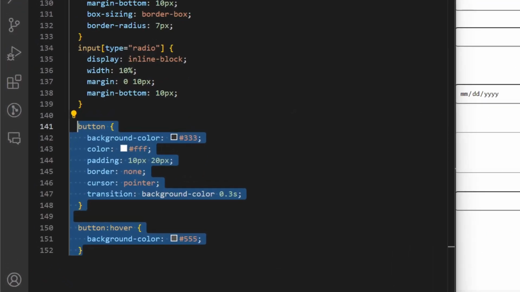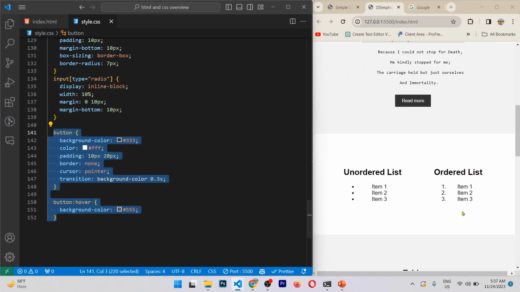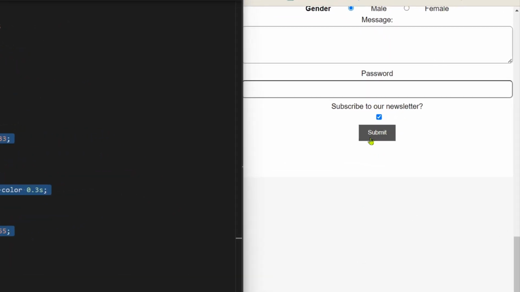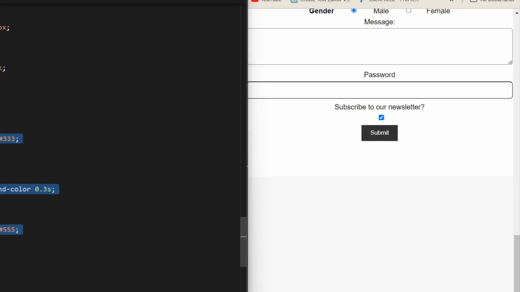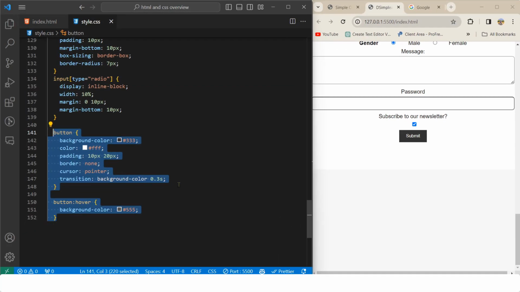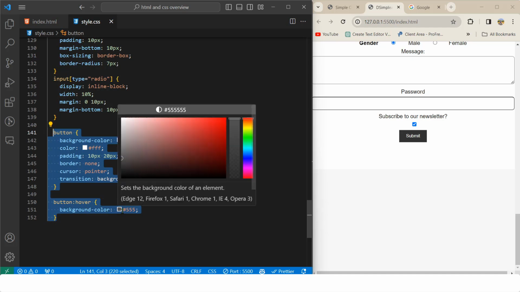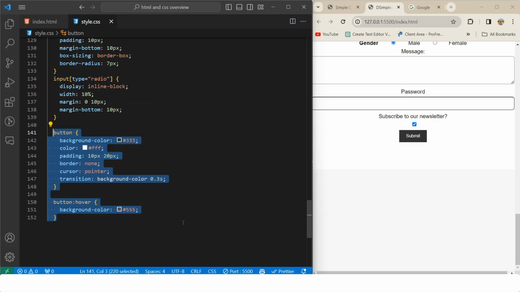Last but not least, our submit button will have background color black, color white, padding top and bottom 10 pixel and left and right 20 pixel, border none, cursor pointer. If I save this, you can see when I move here, our cursor becomes a pointer, with a little bit of smooth transition, and when I hover over, the background color of this button will change.